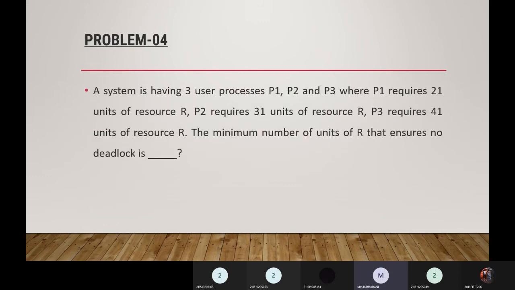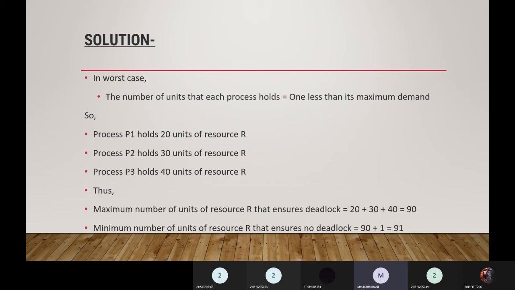Okay, the next one, a system is having 3 user processes P1, P2, P3, where P1 requires 21 units of resource R, P2 requires 31 units of resource R, and P3 requires 41 units. 21, 31, 41. The minimum number of units of R that ensures no deadlock. So what will be the minimum number of units we want to execute process 1, process 2 and process 3? So again, the number of units that each process holds is 1 less than its maximum demand. That is, summation of xi minus 1, xi minus n, is equal to n minus 1.